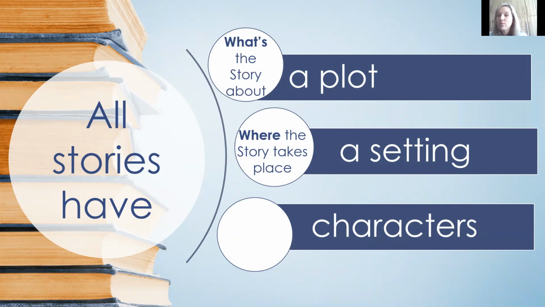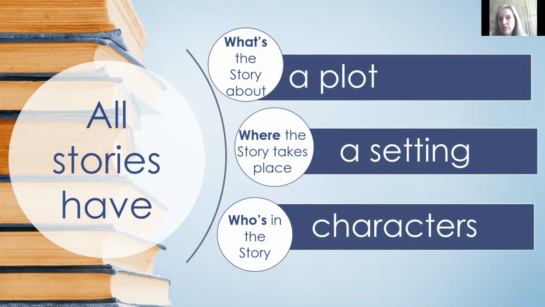Right, then the easy one, the characters, is the people, or it can be animals, who are talking in the story, right? Or who is in the story per se. Some you don't necessarily need to talk, but that is the people, the who the story is about.